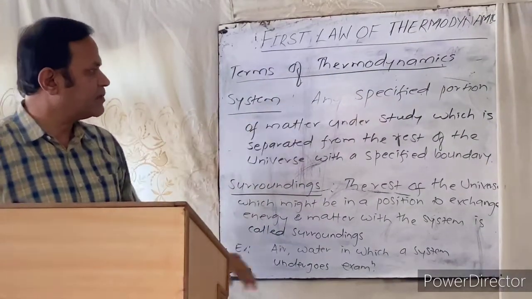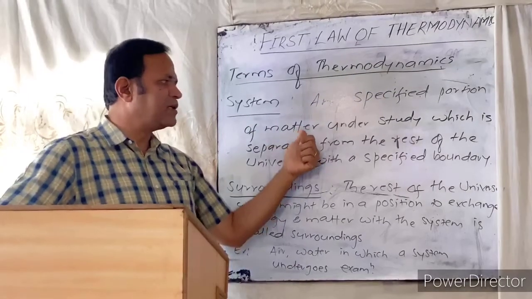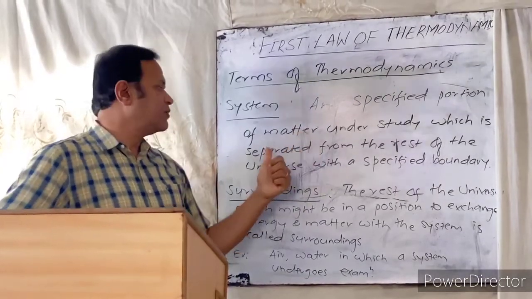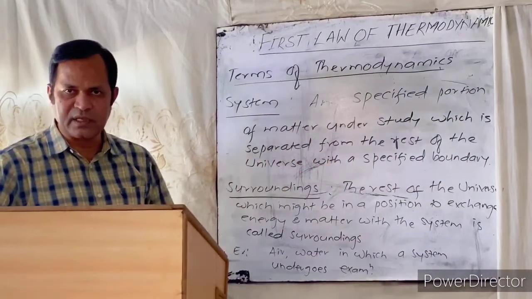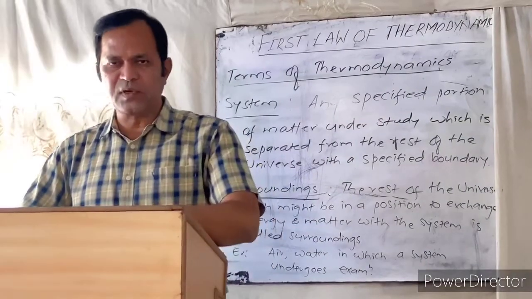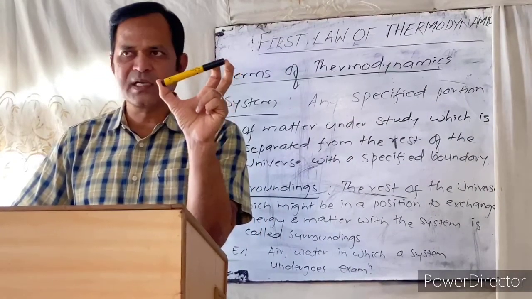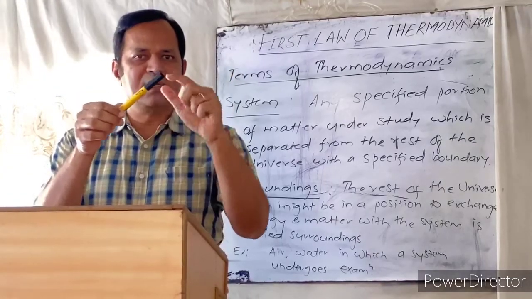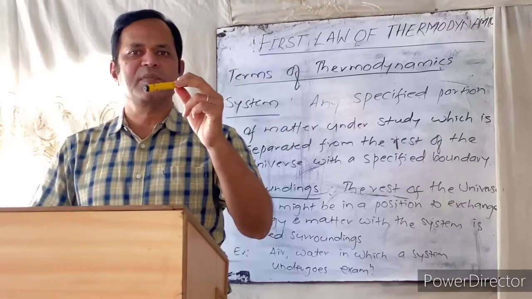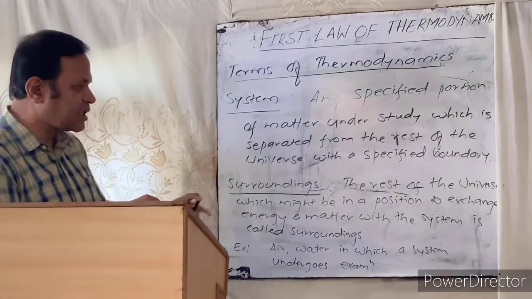What is a system? A system can be defined as any specified portion of matter under study which is separated from the rest of the universe with a specified boundary. For example, suppose you want to discuss this marker. Thermodynamically this marker is one system, a specified portion of matter under our study, which is separated from other parts of the universe. That is a system. Then what about the surroundings?